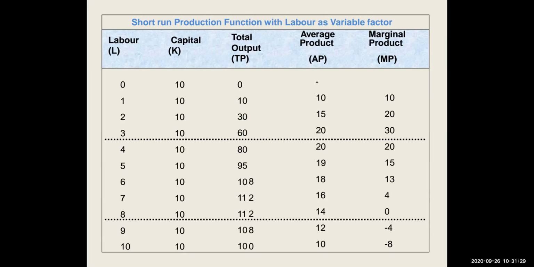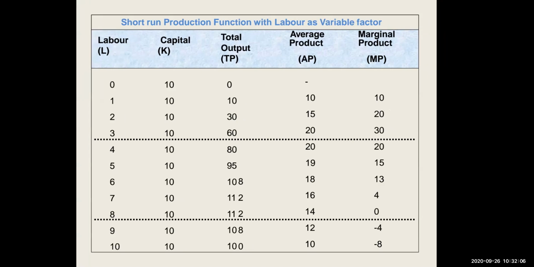In the second stage, when average product is at its peak, then my marginal product is 0. And in the third stage, as soon as my average product starts falling, marginal product goes negative. So we can observe that in the first stage, when we draw the curve, the marginal product curve should be above AP, that is average product. After reaching its peak, as soon as the average product starts falling, marginal product falls much faster than the average product.